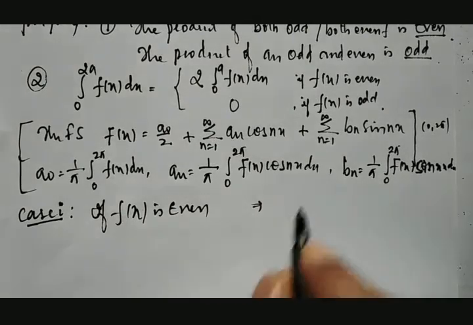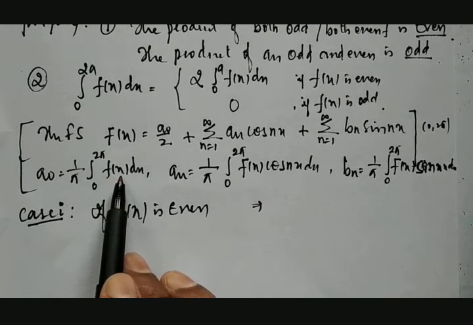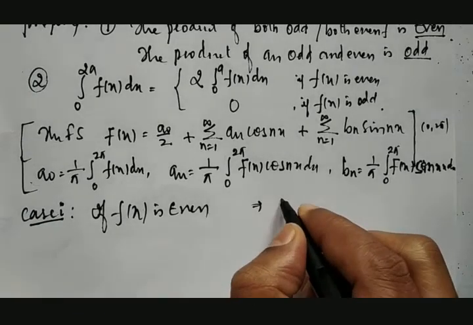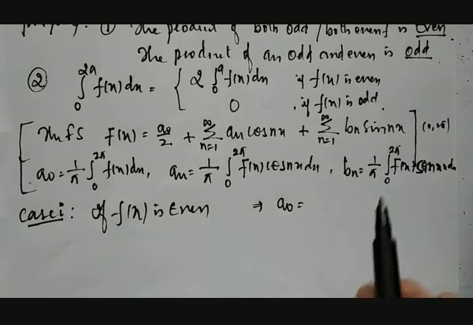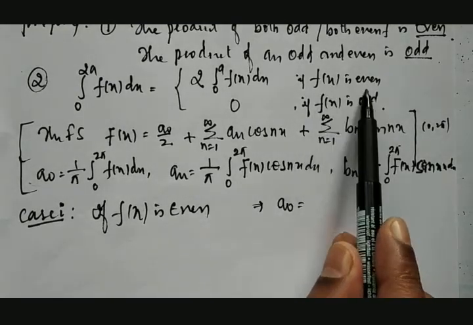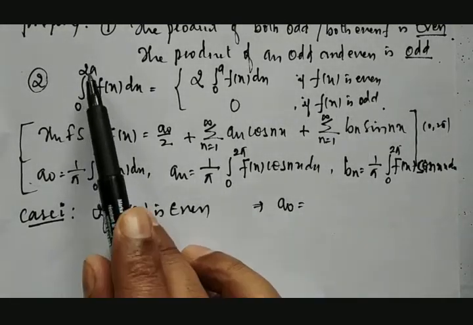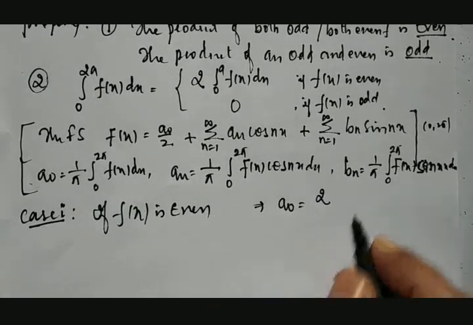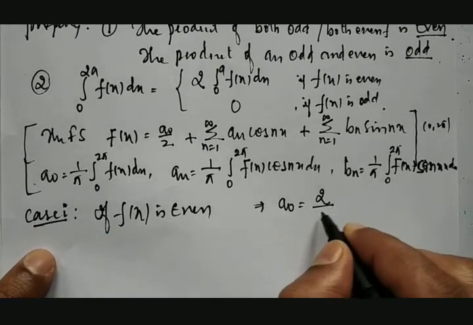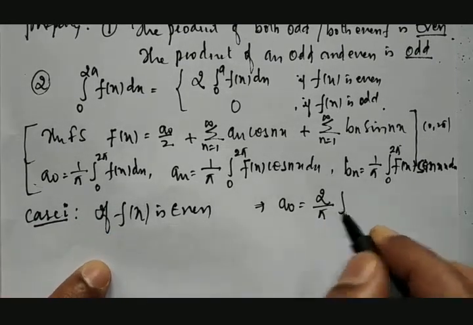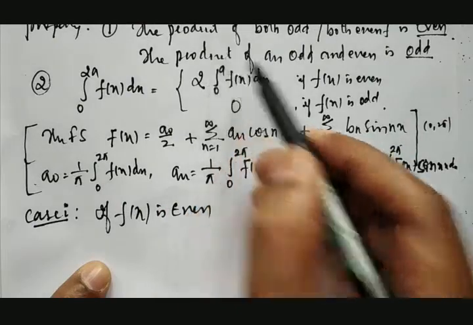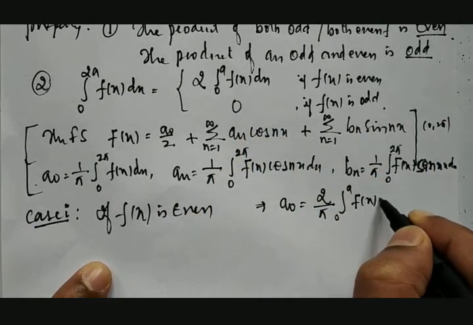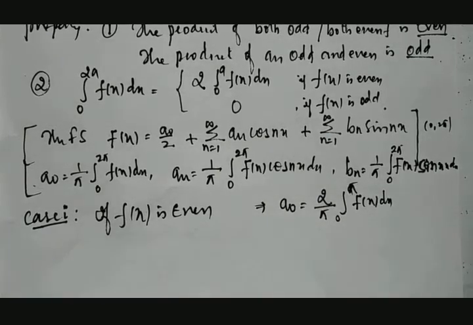In the a naught calculation, since it is even, because of this condition, the function between 0 to 2 pi becomes 2 times 1 by pi, means 2 by pi, integration between 0 to a of f of x dx. Here a is nothing but pi.